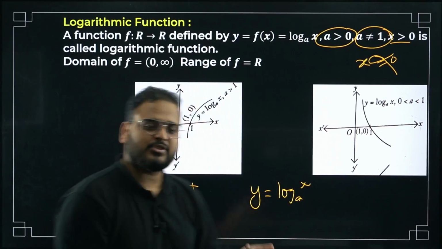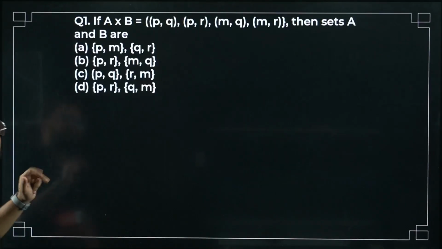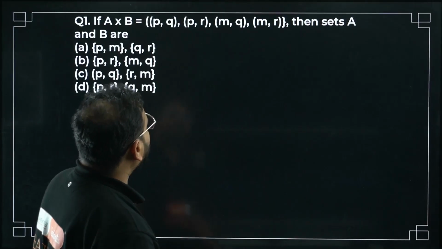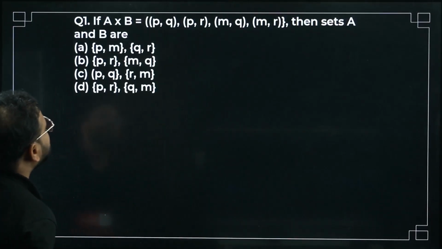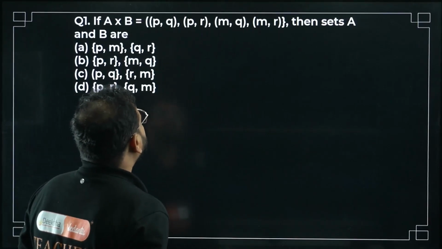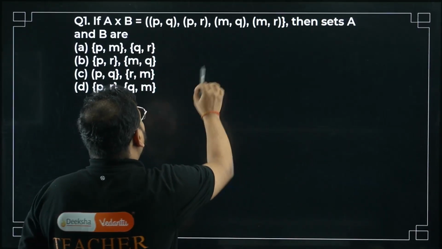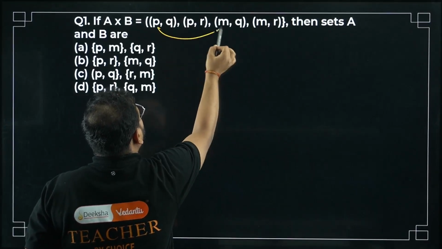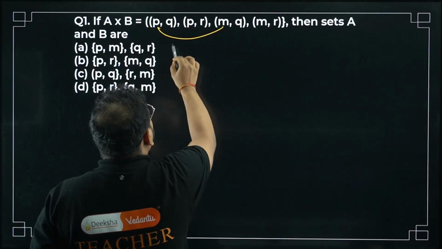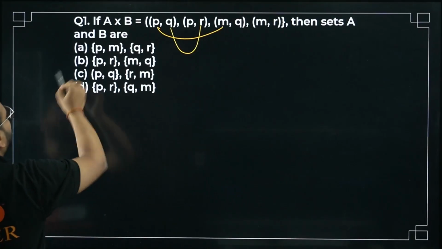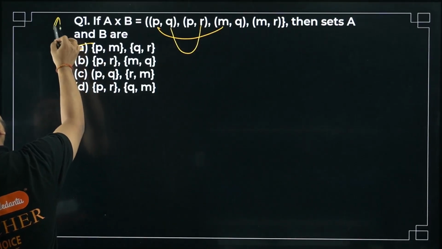Clear? Let's solve the questions now. First question: if A cross B equals (P, Q), (P, R), (M, Q), (M, R), then sets A and B are? P and M belong to set A, and Q and R belong to set B. So option A is correct.